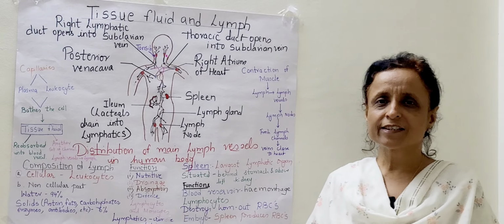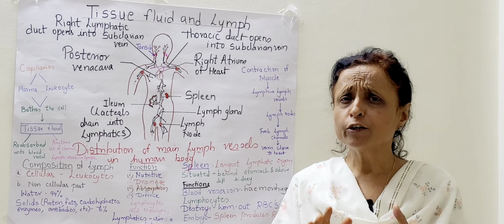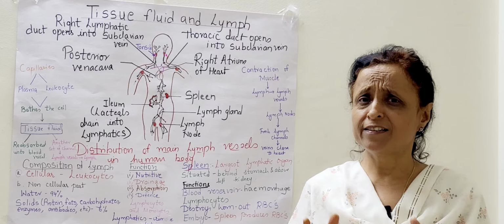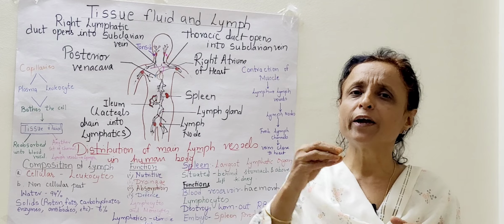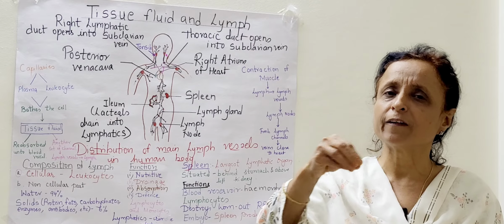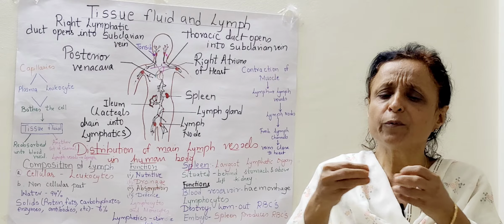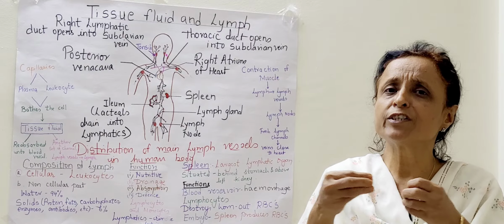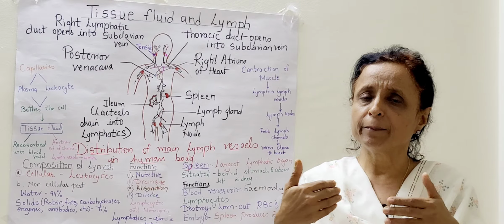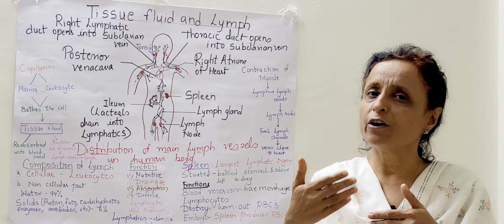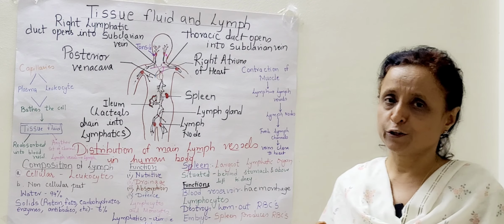Hello students, let's study tissue, fluid and lymph. Now you know that a group of cells makes the tissue. In the tissue there is a fluid in which the cells are bathing. That is the fluid in between the cells, intercellular fluid, which is present in the tissues.